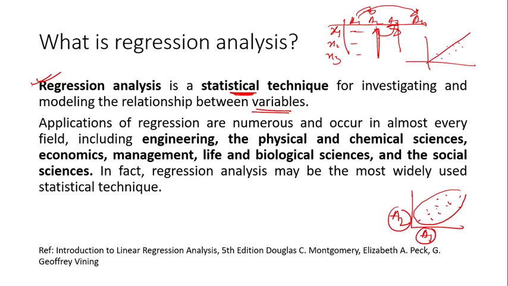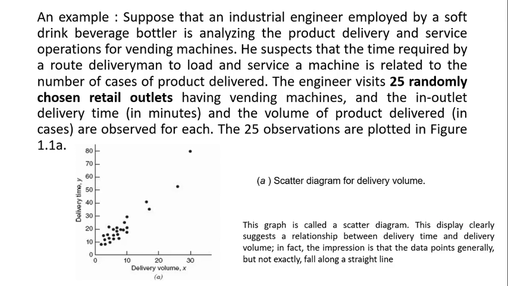Why is it important? It is important because only then will we understand which variable is significantly dependent on other variables. That dependency of variables you can understand through this regression model. Applications of regression are numerous, occurring in almost every field, including engineering, physical and chemical sciences, economics, management, life and biological sciences, and the social sciences. In fact, regression analysis may be the most widely used statistical analysis. So it has a lot of significance.